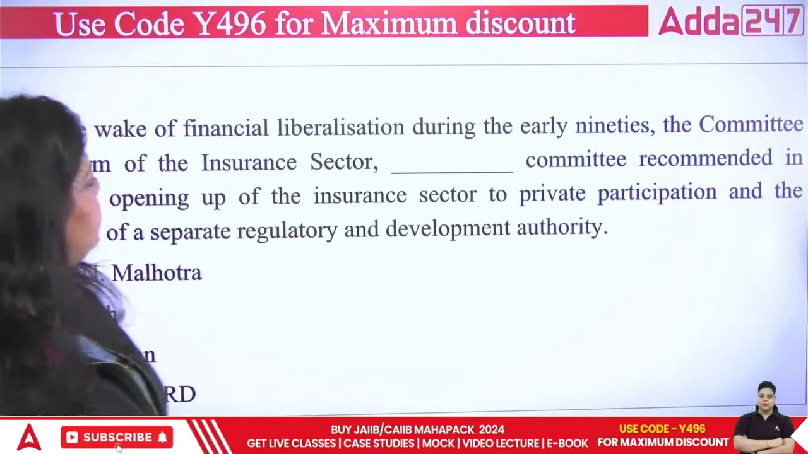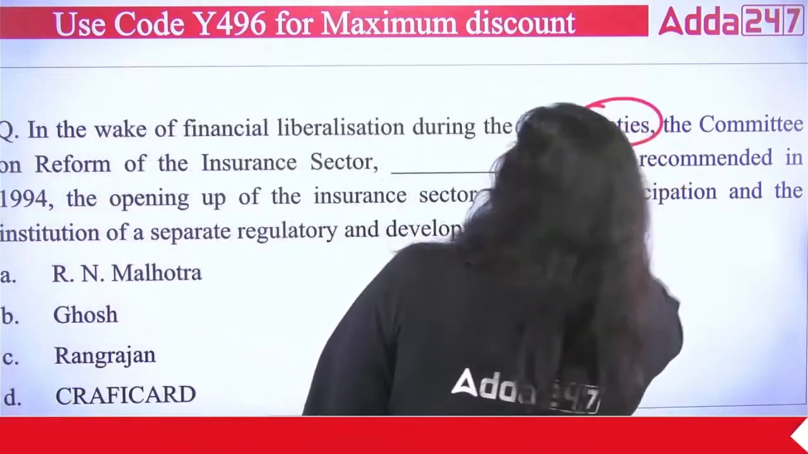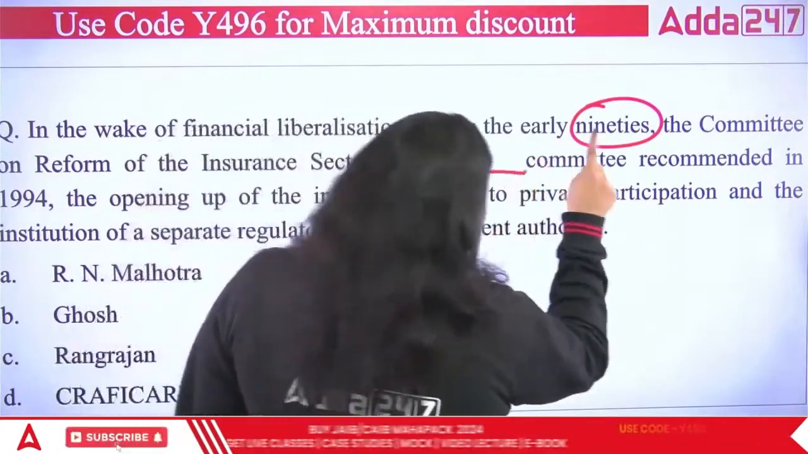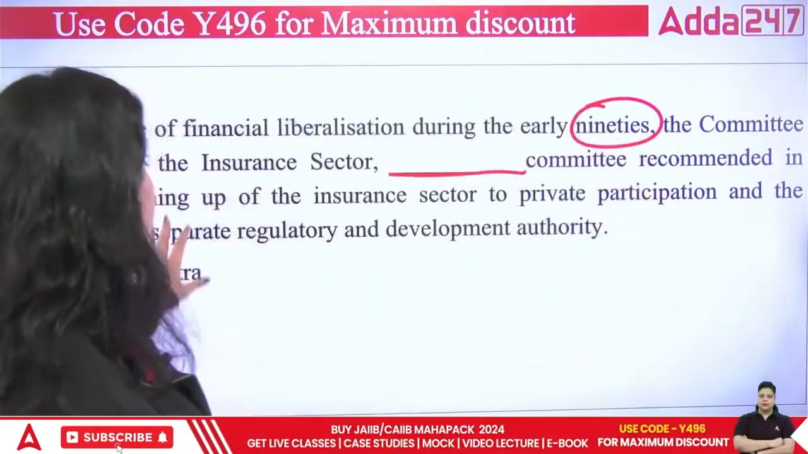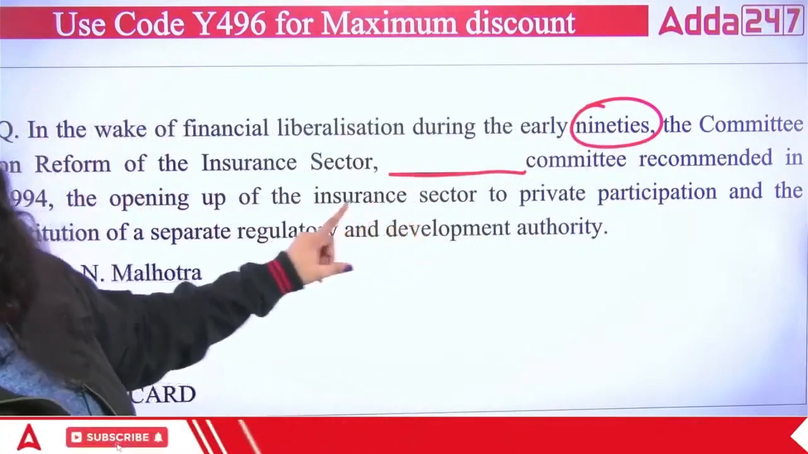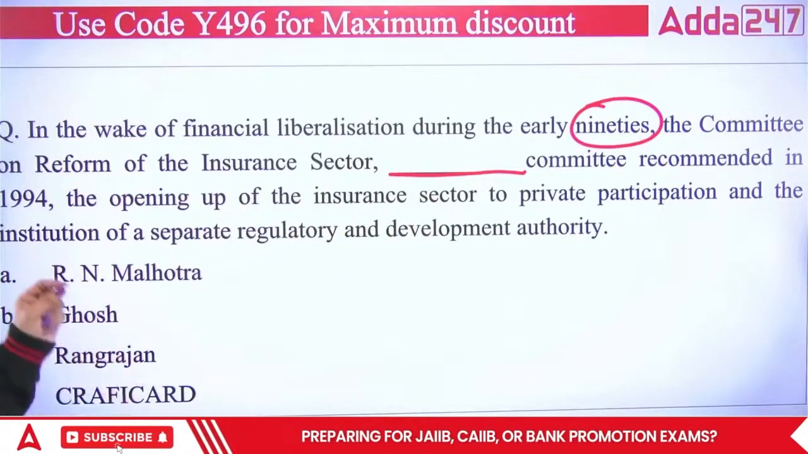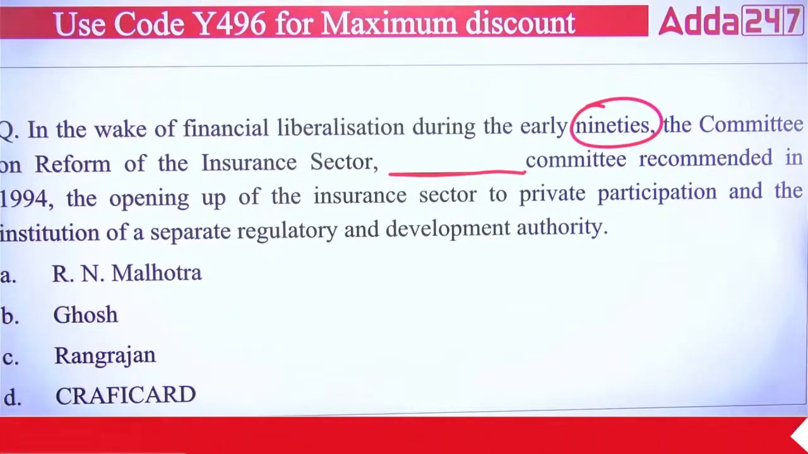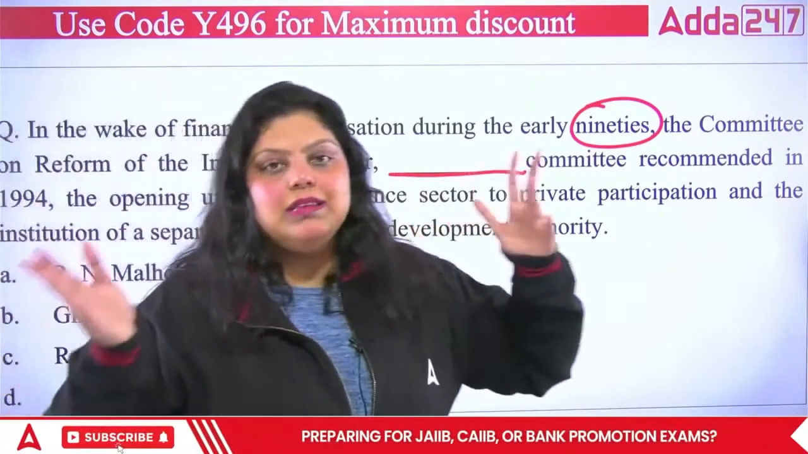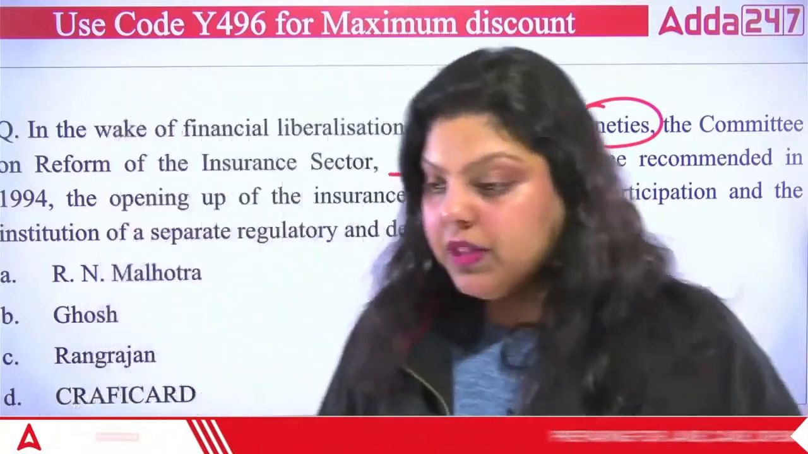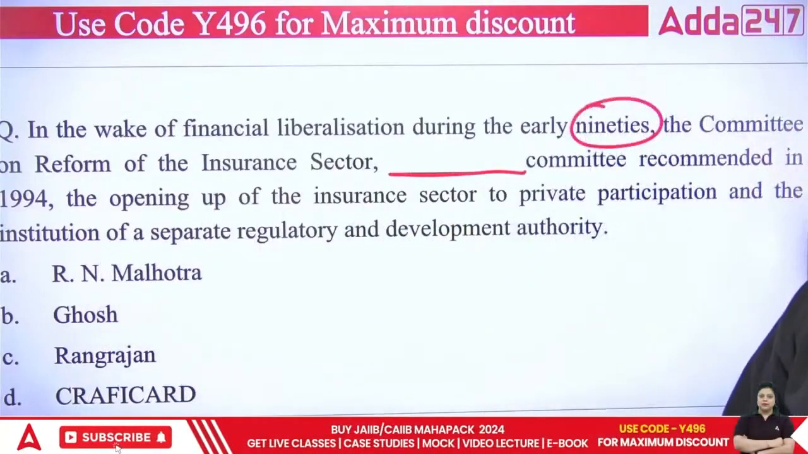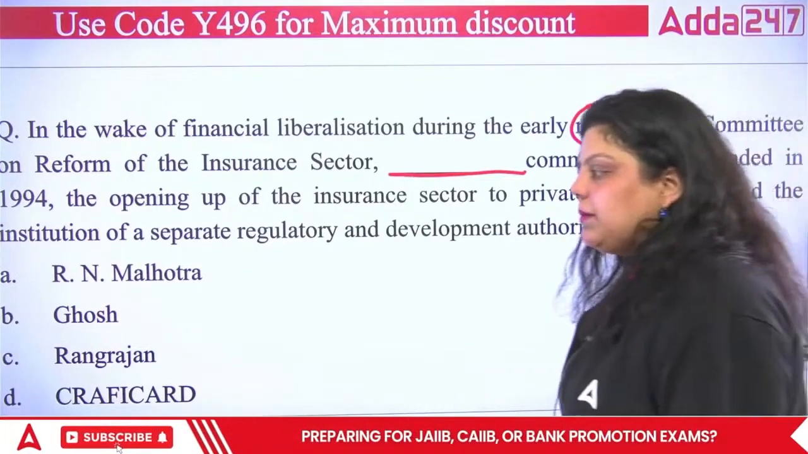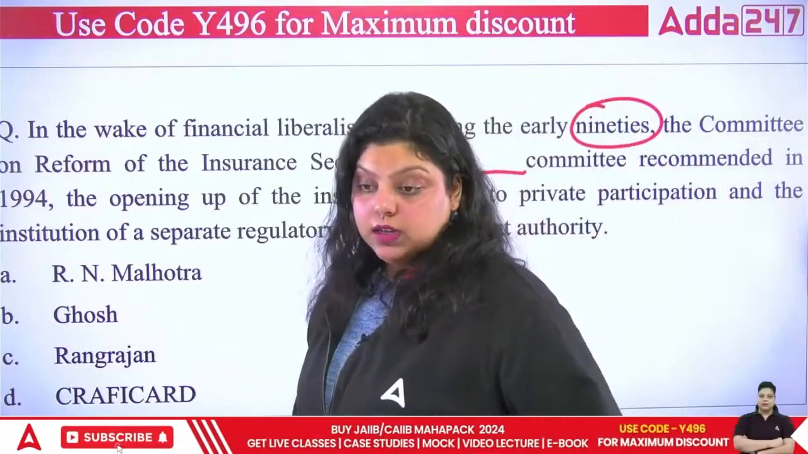Now, in the wake of financial liberalization during the early 90s, the Committee on Reform of the Insurance Sector recommended in 1994 the opening of the insurance sector to private participants and the institution of a separate regulatory and development authority. So which committee said that private insurance companies should also be allowed to work in the country, like the competition of the private sector being introduced in the insurance market? Which of the following is correct? R.N. Malhotra Committee, Ghosh Committee, Rangarajan Committee, Kharaf Committee.